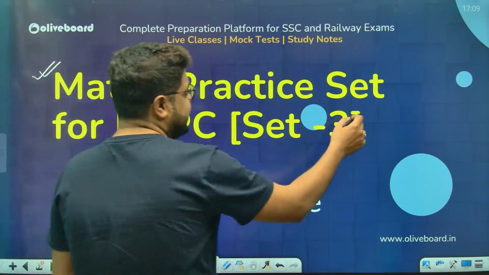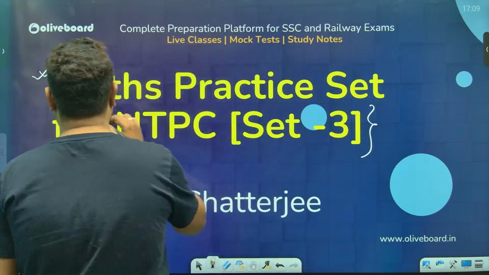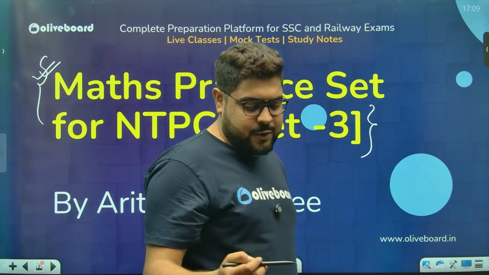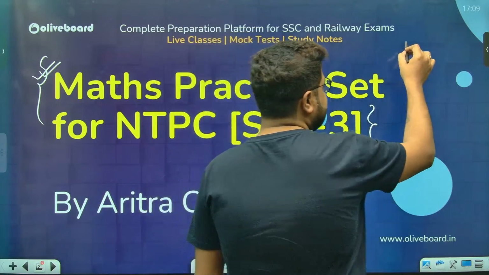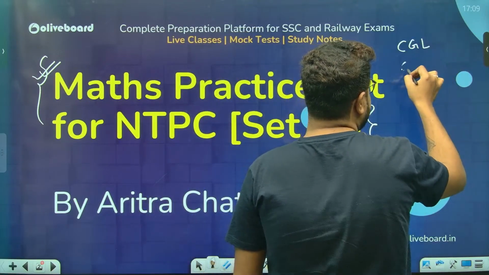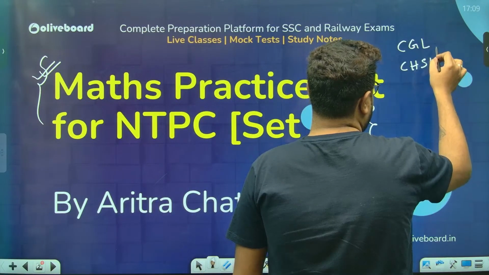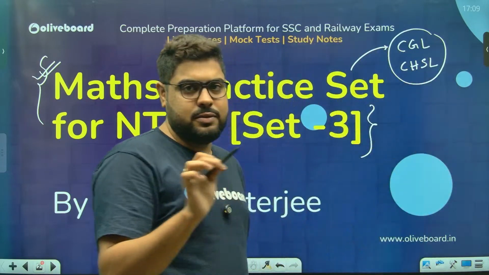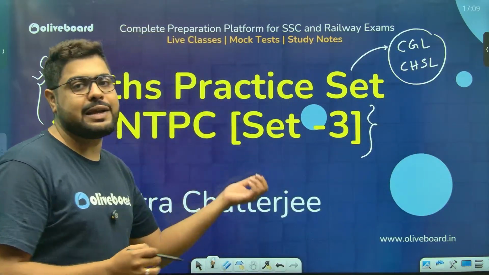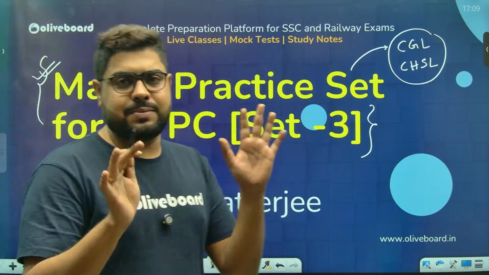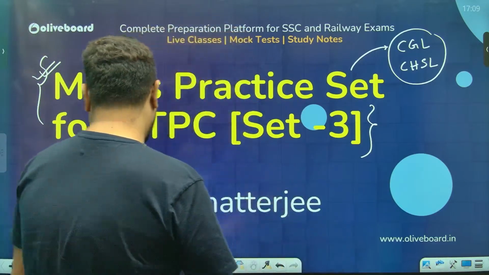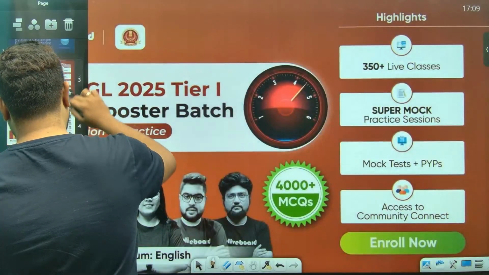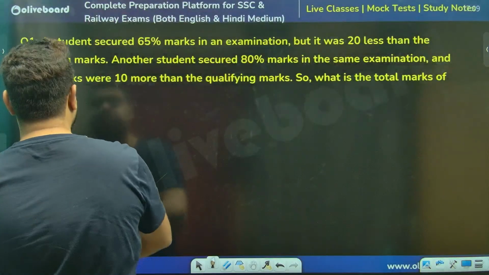So again, the third set. Before I start, let me say one thing. If anyone here is preparing for CGL or CHSL for that matter, these sets are equally important, equally useful. So do not think this is only an NTPC set. We are learning something, right? It does not matter whether the questions are from NTPC or from your CGL.